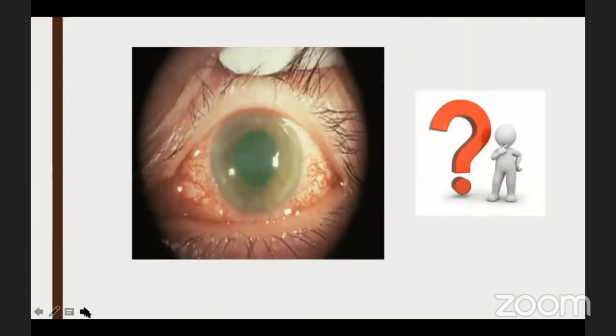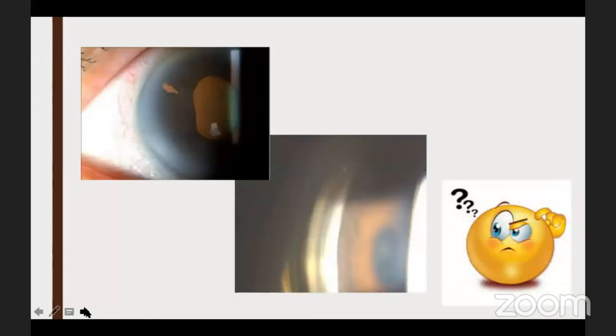There are also specific cases, as we have just seen through the previous three presentations, where gonioscopy does not yield much information. For example, cloudy corneas. A case of acute angle closure or post-acute angle closure comes to you, the corneal edema still persists. So gonioscopy here will be of no use. So you want to do something else to see the angles underneath that cloudy cornea. You have done a PI, it is well patent, you see the retro illumination and everything. But when you do the gonioscopy, you are still not sure how much the angles have opened up, or whether they have opened up or not. So again, here you need something else.